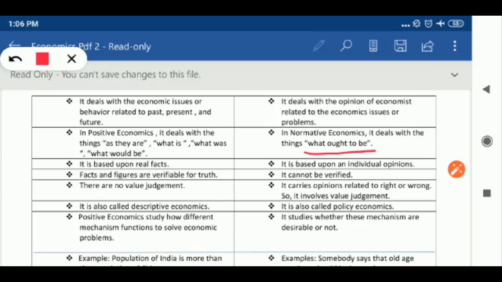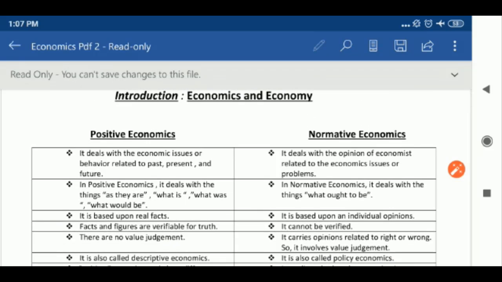It is not at all based upon real facts. In this economics, you cannot give facts, you can only give your opinion, your ideas related to the economic issues. Normative economics cannot be verified. And in normative economics there is a full chance of debate.